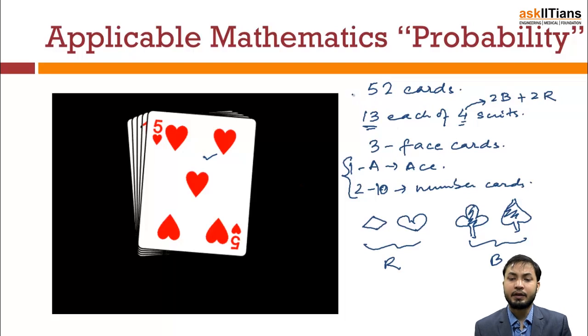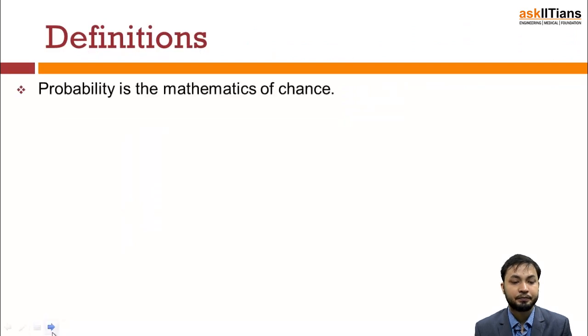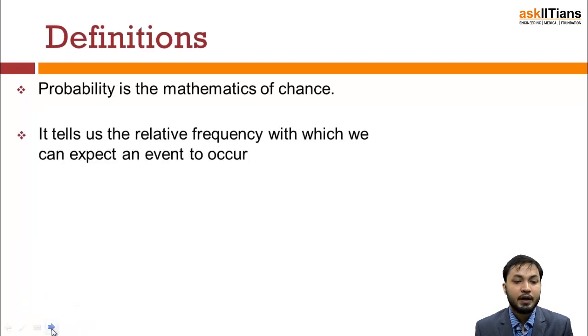So picking the probability of cards is fun because there are so many variations it can have. We will always have a new thing coming up in cards. Alright, now let's look into our basic definitions. Probability is the mathematics of chance, as I have just explained it to you. It tells us the relative frequency with which we can expect an event to occur.